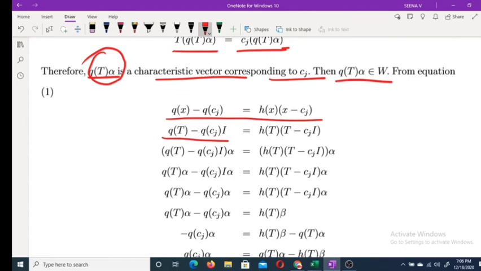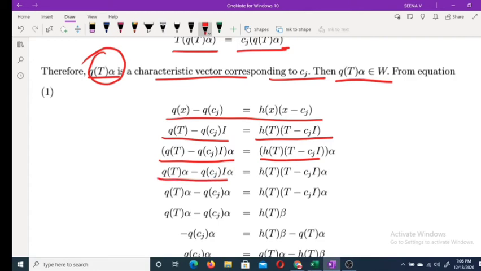Q of T minus Q of Cj equals h of T, replacing x by T. And here you have to put the identity operator. Q of T minus Q(Cj) I alpha equals h of T into this function. Equal means the operator's value at alpha is equal.